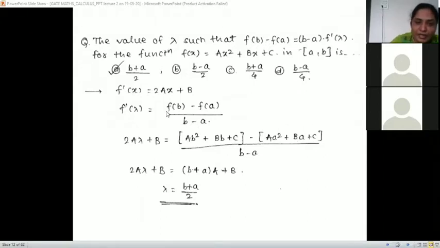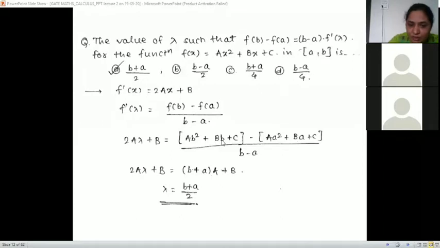Now f of b I can write. I know f of x, and in that x I'll substitute b. So we get a b square plus b b plus c, minus similarly f of a, where I substitute x as a, upon b minus a as it is. Here b square minus a square into a is b square minus a square, that is b plus a into b minus a. One b minus a gets cancelled, it is just b plus a into a.